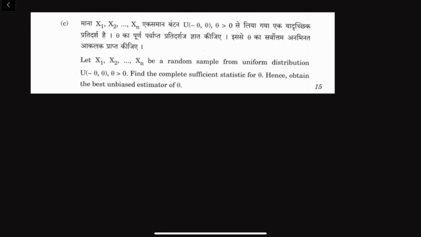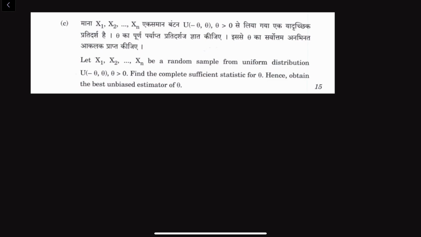In this video, I'll be solving the third part of the third question of UPSC Civil Services Mains 2021 Statistics Paper 1. So let X1, X2, and so on Xn be a random sample from uniform distribution minus theta comma theta. So we need to find the complete sufficient statistic for theta, and also we have to obtain the best unbiased